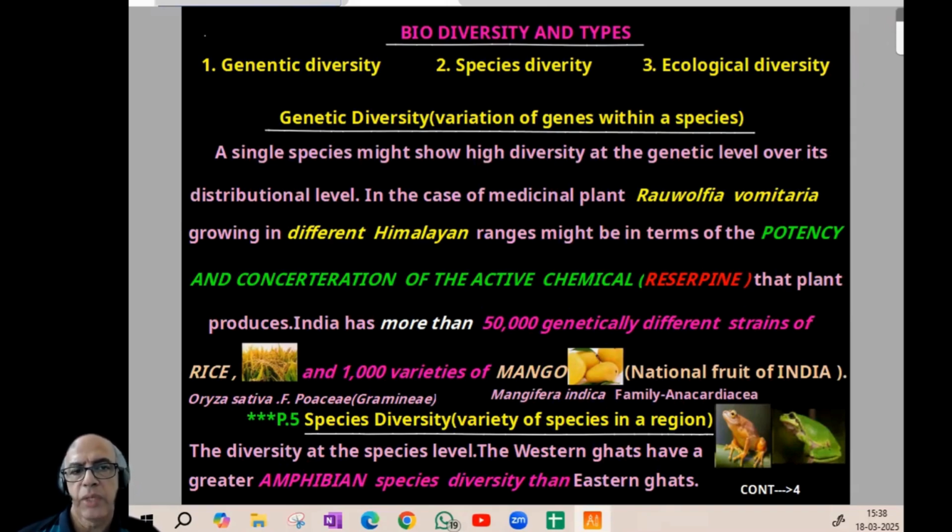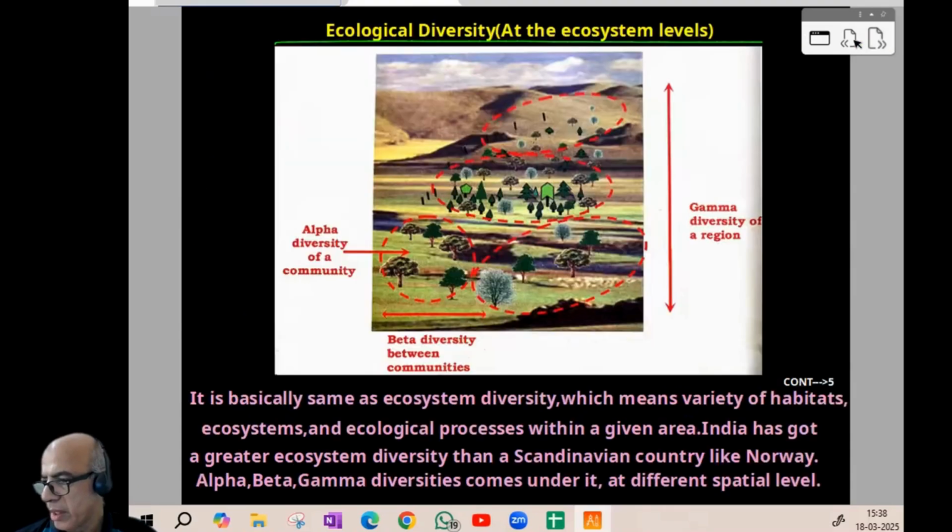Then 50,000 different strains of rice, then 1,000 varieties of mango. After species diversity, a definition is given. Then Western Ghats and Eastern Ghats compared: more amphibian species in the Western Ghats, so it is normally a more delicate ecosystem. Then ecological diversity, that is ecosystem levels, alpha, beta, gamma.